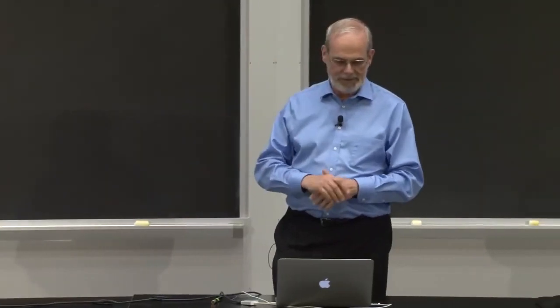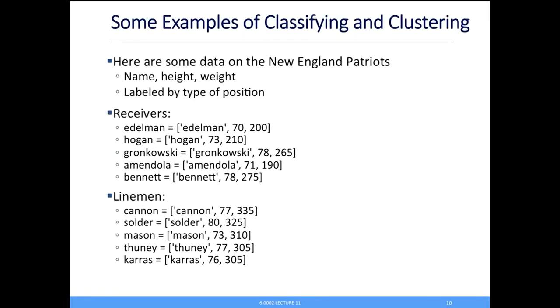What I'm going to do is show you basically the intuitions behind doing this learning. And I'm going to start with my New England Patriots example. So here are some data points about current Patriots players. I've got two kinds of positions. I've got receivers and I have linemen. And each one's just labeled by the name, the height in inches, and the weight in pounds. Okay? Five of each.